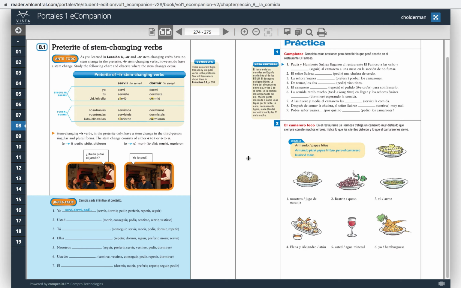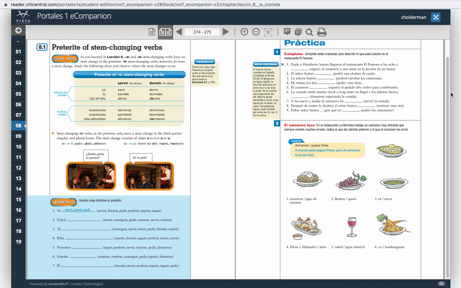So it's pretty straightforward. Another thing to be aware of is that if a verb is reflexive, like we learned in Chapter 7, like dormirse, dormirse is reflexive, meaning that we still have to use the reflexive pronoun. So if I said, los señores Suárez, which would be ellos, se durmieron. And so I have to move that reflexive pronoun to the beginning, and then I have to conjugate it for ellos, which is durmieron.